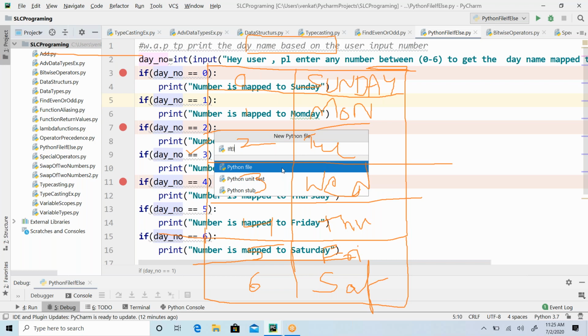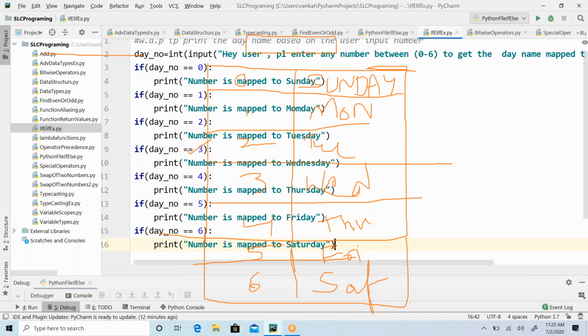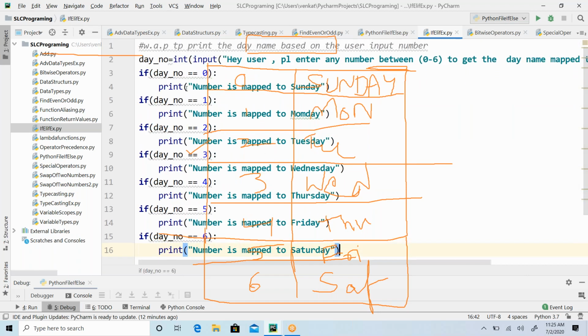If else if elif example. Okay, see guys, so here I'm rewriting the program. How I'm going to rewrite it is, if this condition is not satisfied, meaning that this condition is returning false, meaning that the user entered number is not 0, then it will come. So I'll say if it doesn't match, then only come to line number 5, otherwise don't come. That's what I wanted to convey.